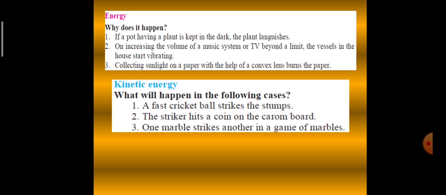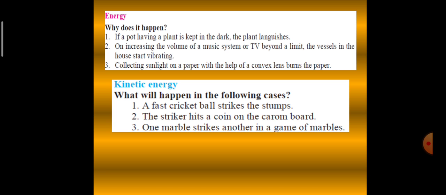Now let us go through the next term, kinetic energy. What will happen in the following cases? A fast ball strikes the stumps. When a fast moving cricket ball strikes the stationary stumps, the energy in the ball is transferred to the stationary stumps. As a result, the stumps gain kinetic energy and they get displaced.